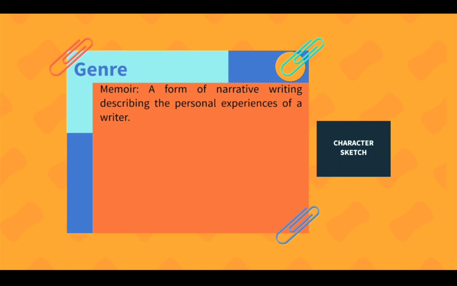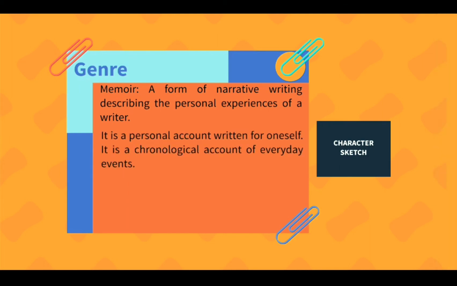This is a memoir. A memoir is a form of narrative writing that describes the personal experiences of a writer. It is a personal account written for oneself. It is a chronological account of everyday events. So it is clear that it is a memoir which is written in a chronological fashion. Chronological means according to time.